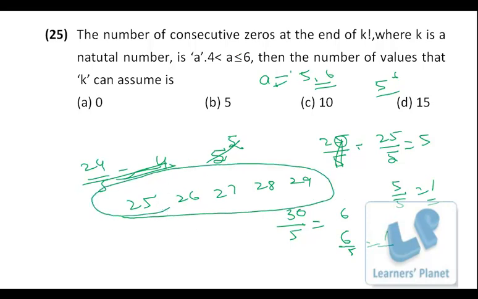So you should attend the basic number system session, where I have discussed how to find out the number of consecutive zeros at the end of any factorial. This method I have discussed in detail, so just go for the basic number system session. In fact, you should attend all the basic sessions before you come for these doubt solving sessions. So precisely the values k can assume is 5.